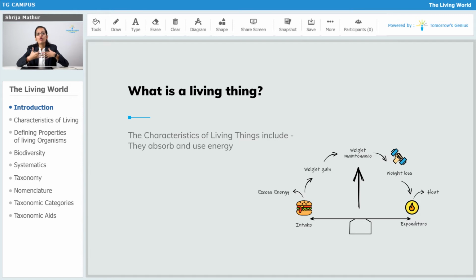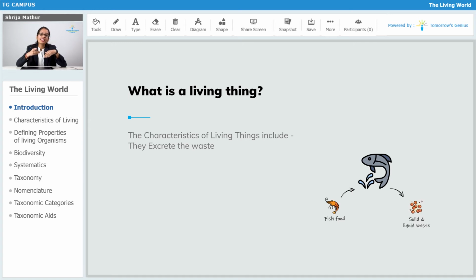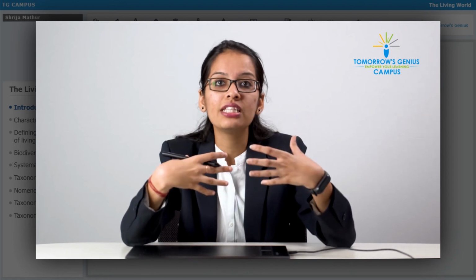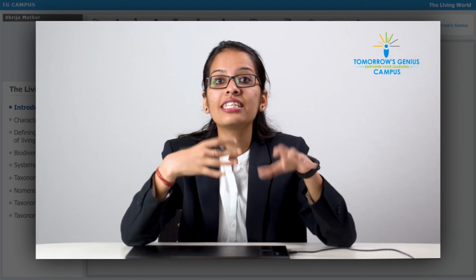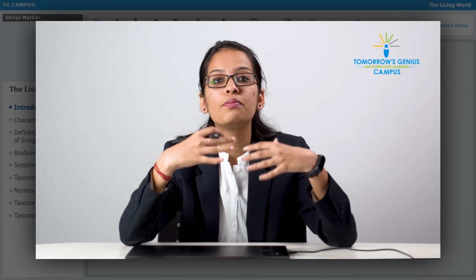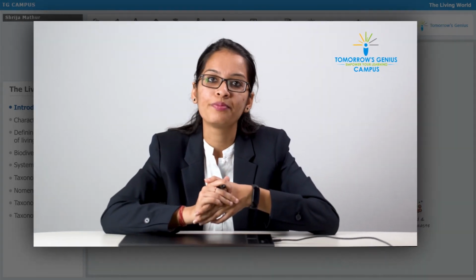The energy which is formed by the metabolic reactions, by the chemical reactions, is being absorbed by the organisms. So this is also a characteristic of living beings. Next, we take in food. There is a property in organisms to excrete out the waste materials. The food which we are taking in is absorbed in the body, and after that the waste material which our body does not require is excreted out. So this is also a property of living organisms.